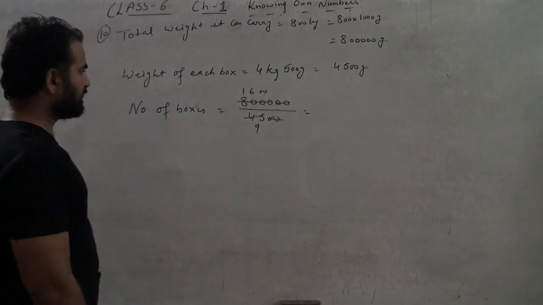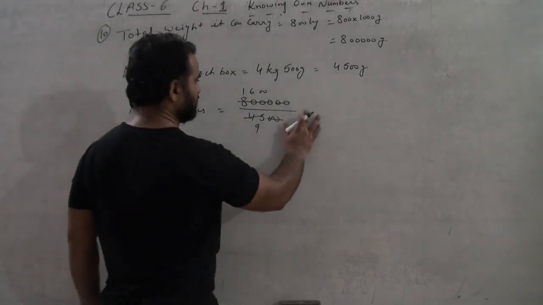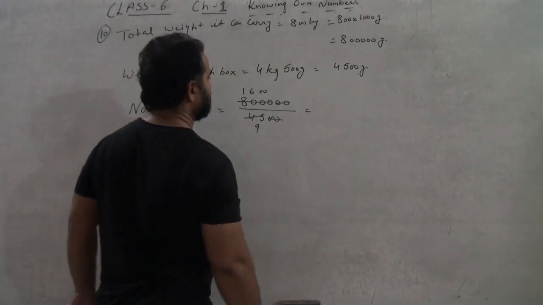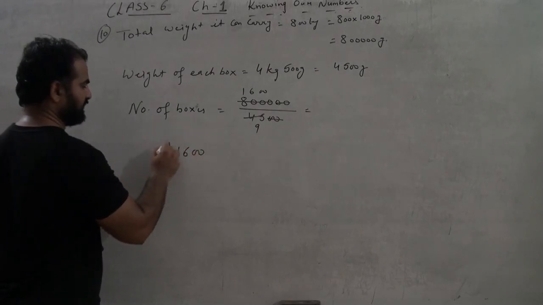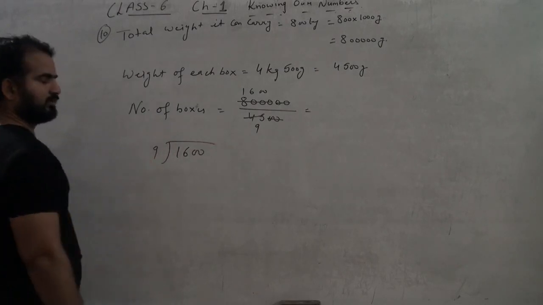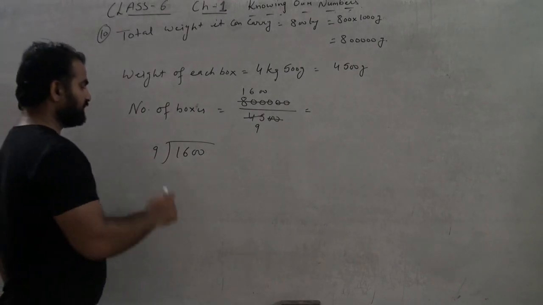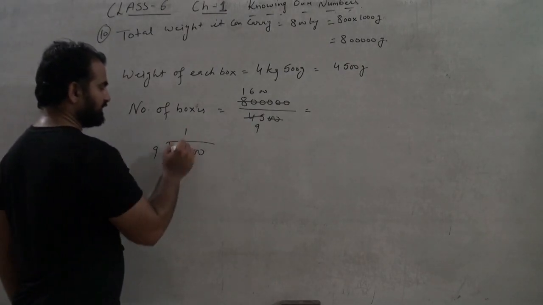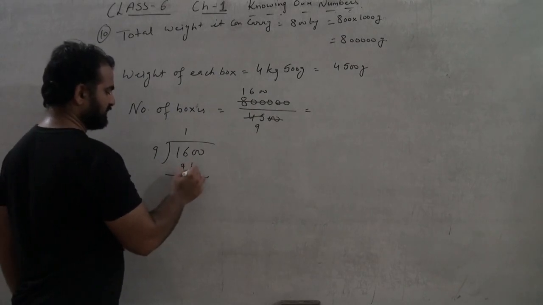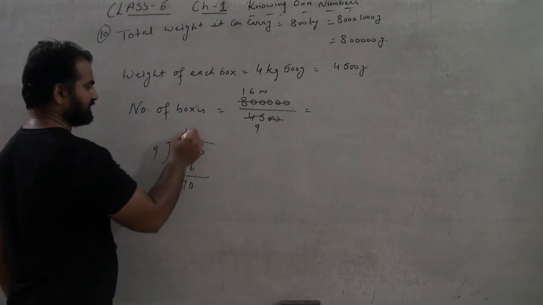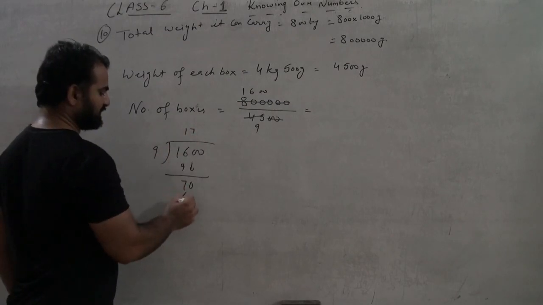Now we cannot divide it further, so we will take the traditional method. 1600 divided by 9. 9 twos are 18, so 9 ones are 9. It will be 70. 9 sevens are 63.